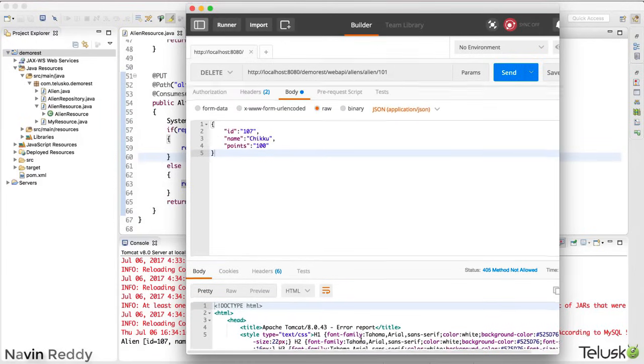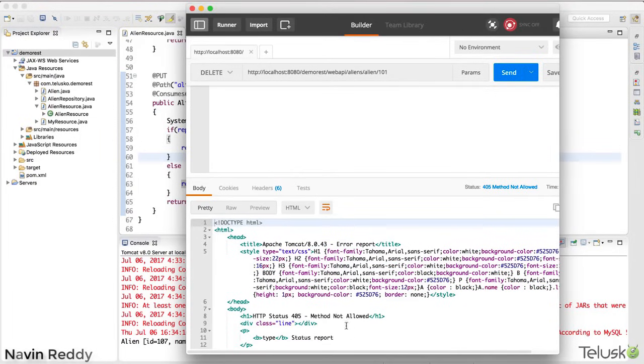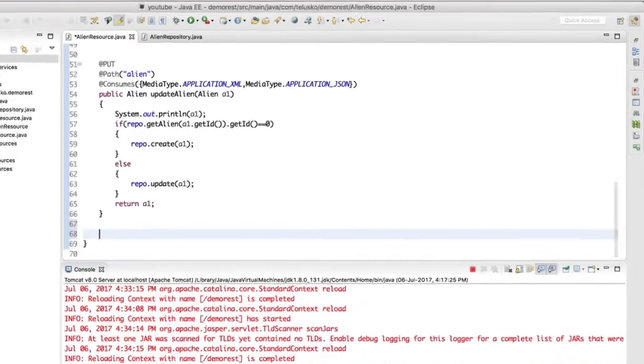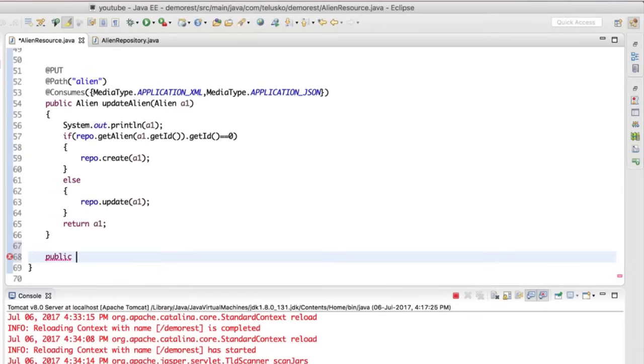But as you can see, it is not working. Of course, it will not work because method not allowed, right? It's because we don't have that method on the server. Let's go back to the server now and create a method which we'll use for deleting. So I will say public, and I also want to return what we have deleted. So I will say alien, and I will say delete alien. You know, the name should be kill alien. That will make more sense, right? So let's go for kill alien here. I know that's violence, but it will do here. So we'll say kill alien, and in this you just have to pass an ID.